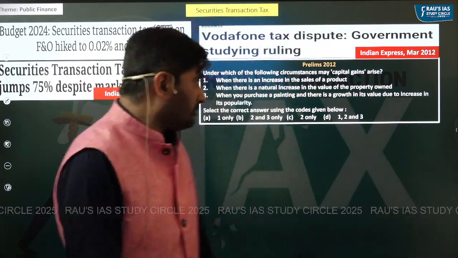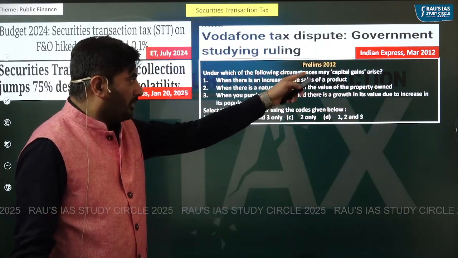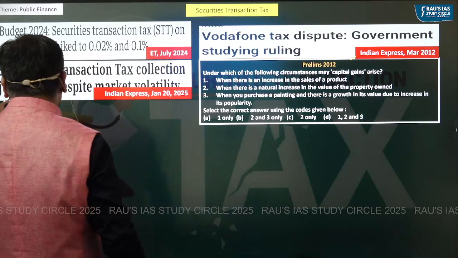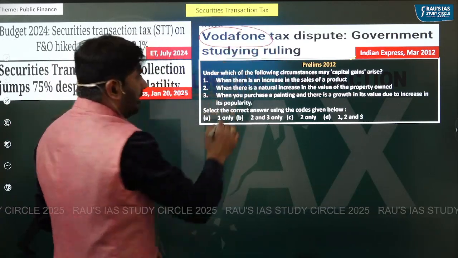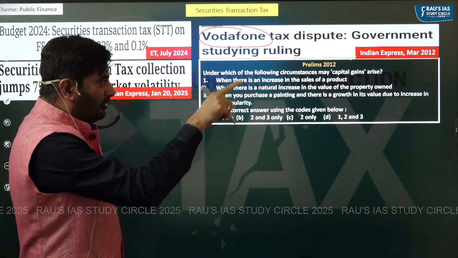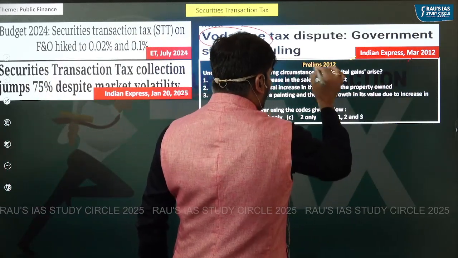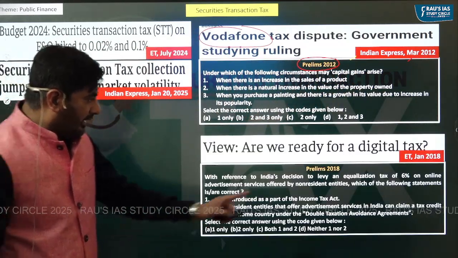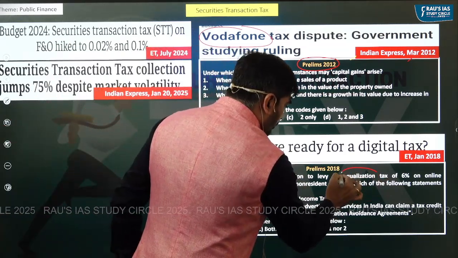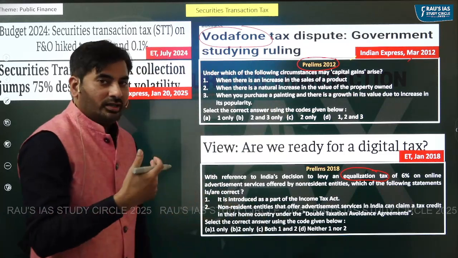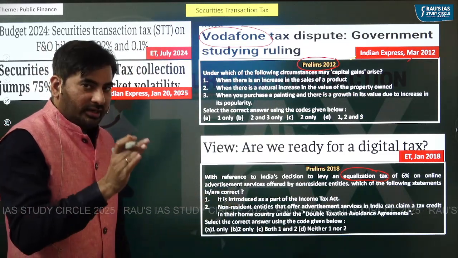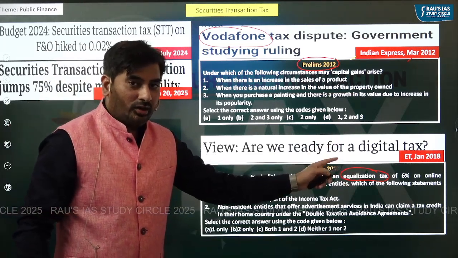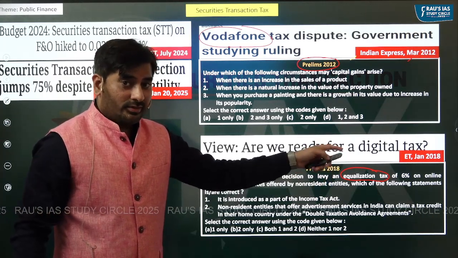Take for example, in 2012, the capital gains tax was in news in the context of the Vodafone tax issue. Because capital gains tax was in news in 2012, accordingly, in prelims 2012, this question was asked. Same way, in prelims 2018, there was a question related to equalization levy. And this equalization levy was in news in 2017 and 18 because of this digital tax which the government had imposed.